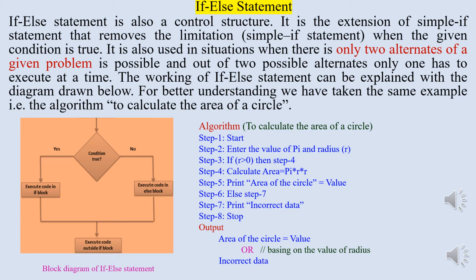Otherwise, when r is less than or equal to 0, the control will shift to step number 6 and execute step number 7, which displays the output as incorrect data. Here the output will either be the area of the circle equal to the value calculated or the incorrect data, not both in any case, whether the condition is true or false.